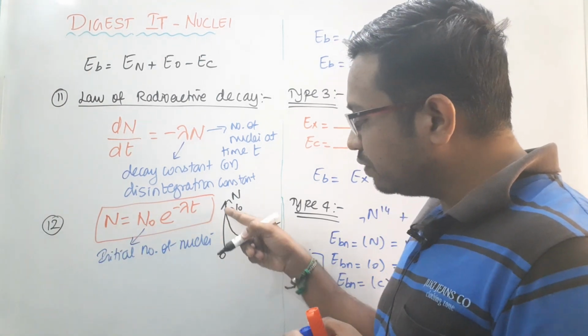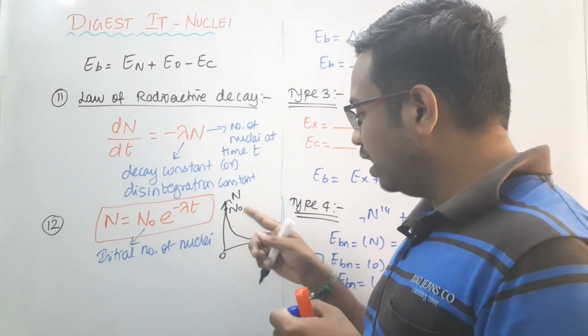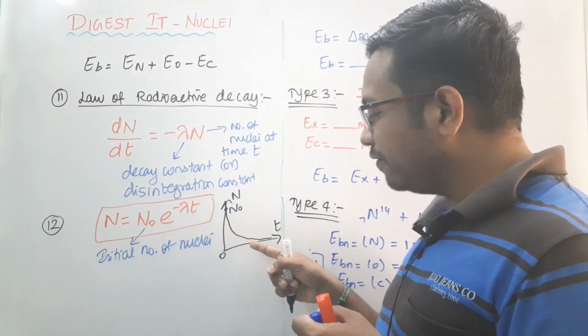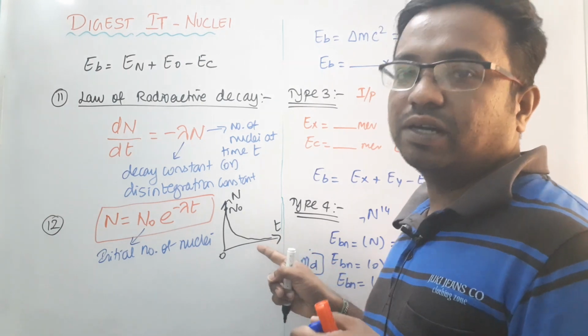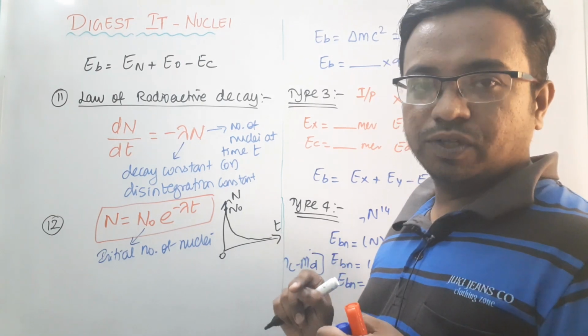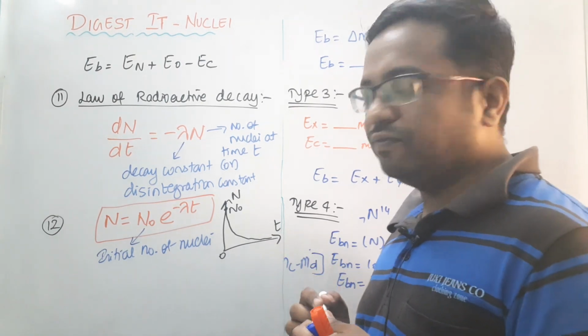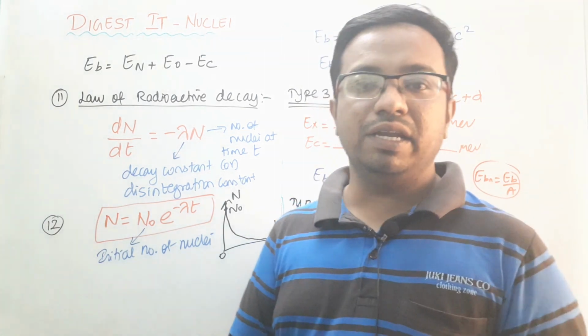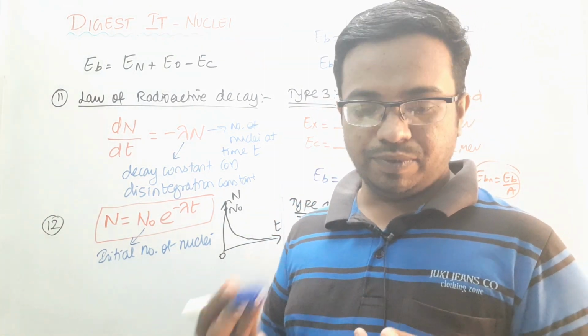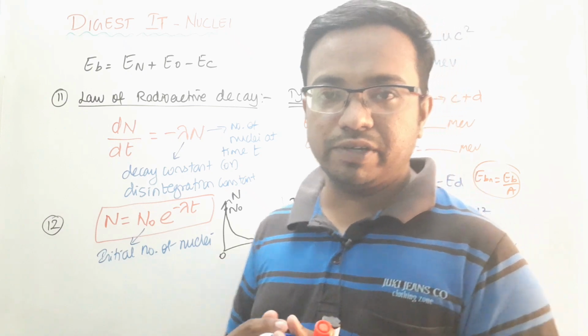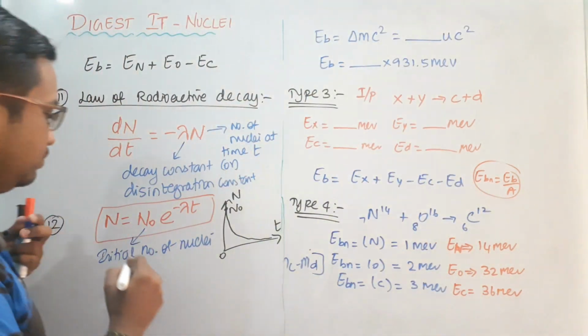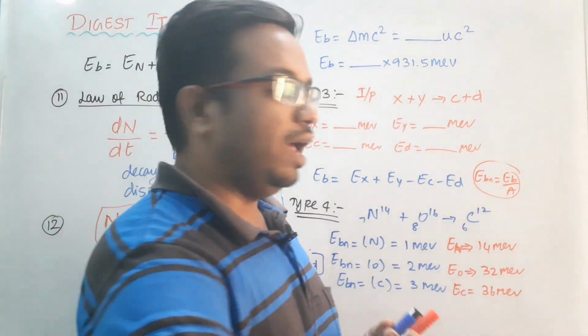When time increases, the decay starts and the number of nuclei reduces, but it will never approach zero. So complete decay is not possible for a human or for any element. If we are dead, our bones will remain in the earth, right? That's why. All right, so this is the formula.